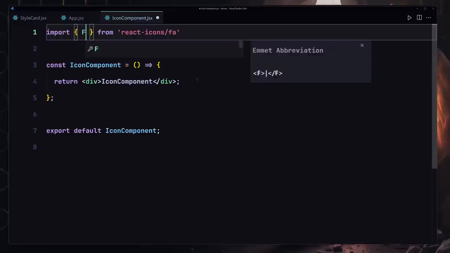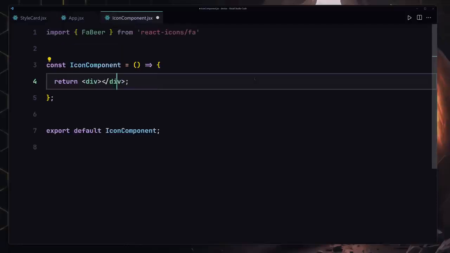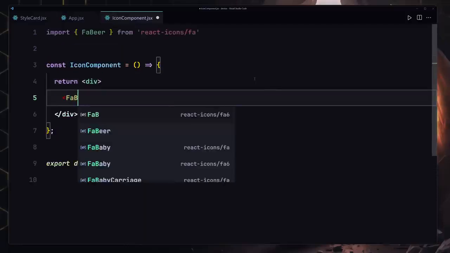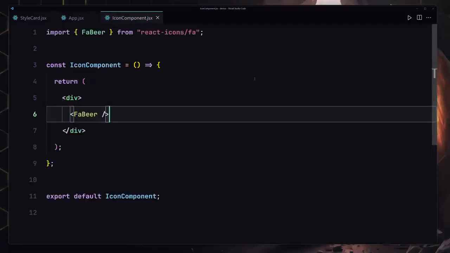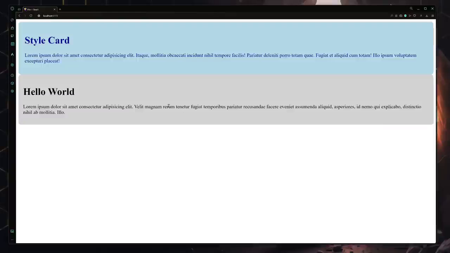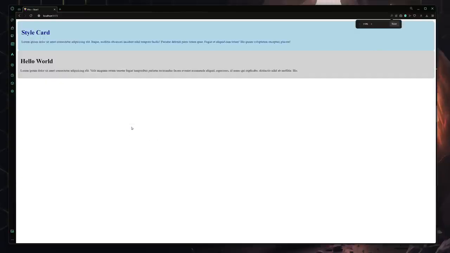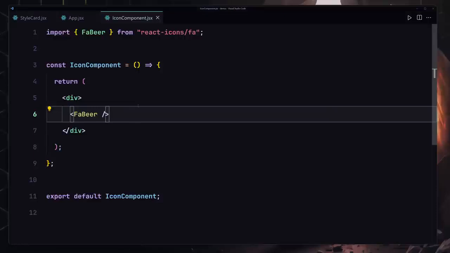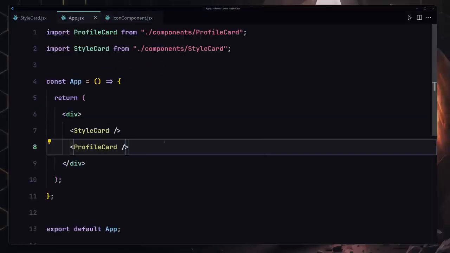So I'll just use FA beer, and I'm going to render it right here inside this component. So I'll use FA beer and just render it here, save my file, and now we are getting, oh, we are not getting it. Let me just refresh there. We should be getting it. Oh, we are not. Oh, that's because we did not render our component here.